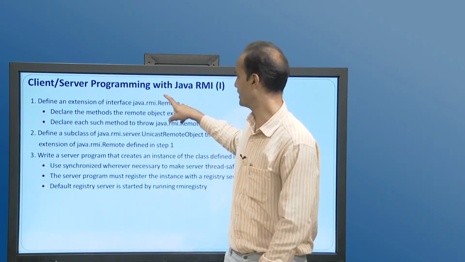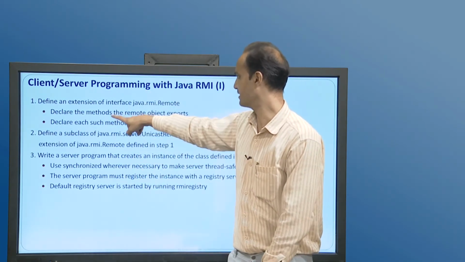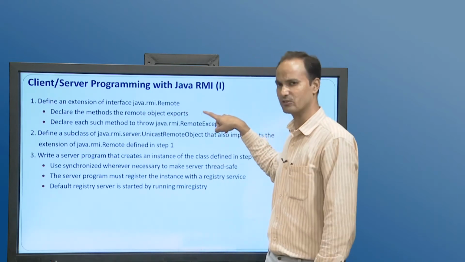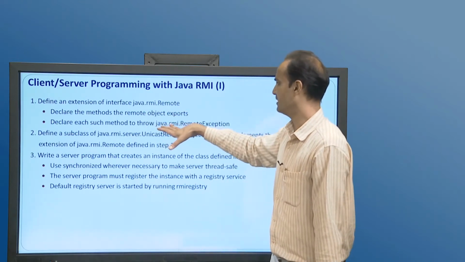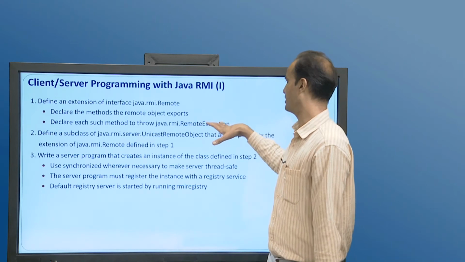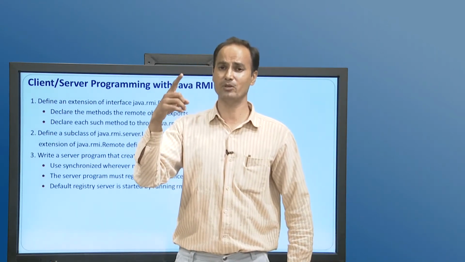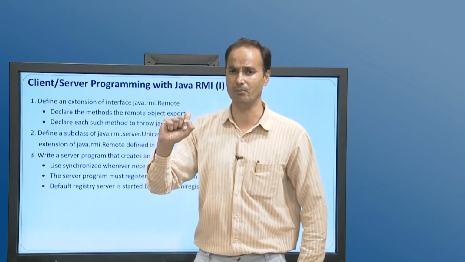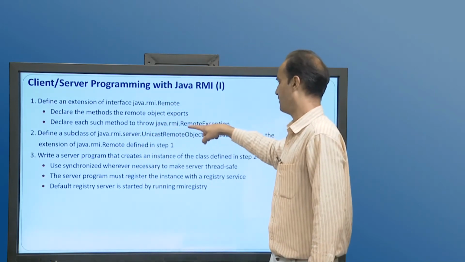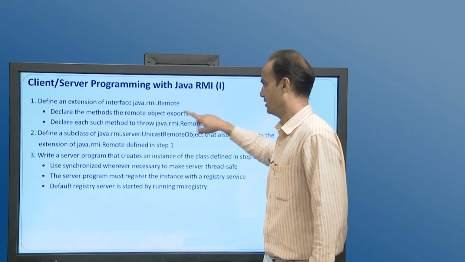First we will create a remote interface and declare the method; for the remote object, we declare each method to throw java.rmi.RemoteException. This interface will probably throw a remote exception if the method is not available, so we need to throw java.rmi.RemoteException.